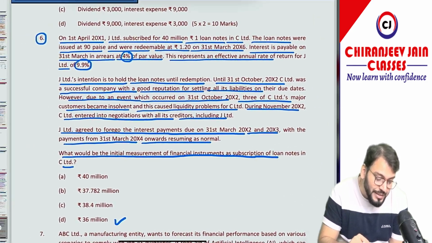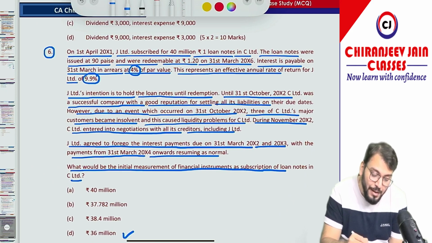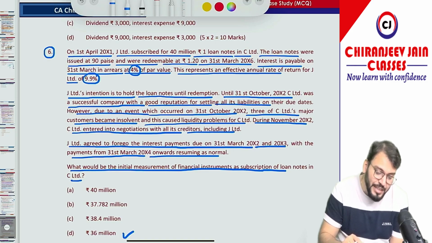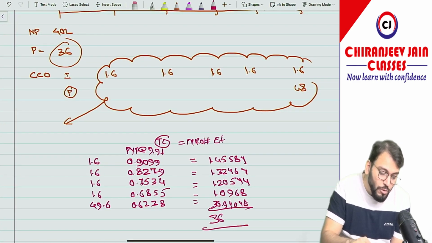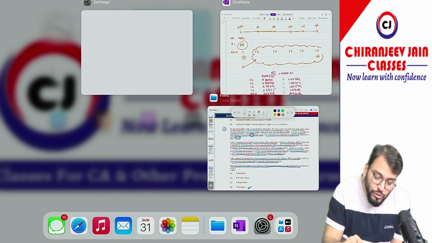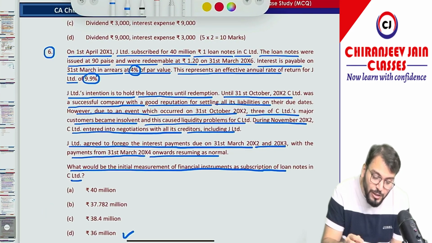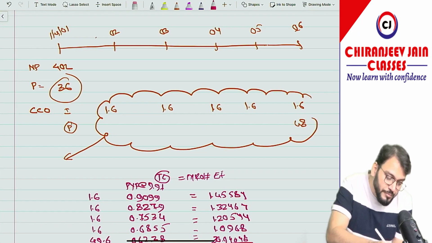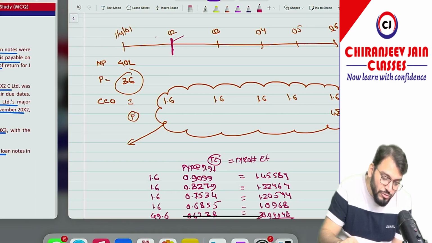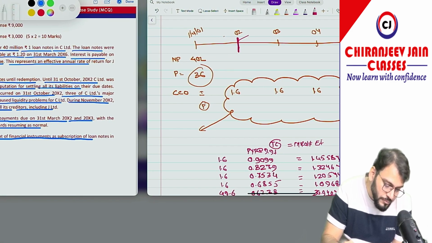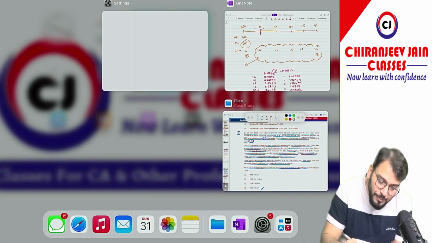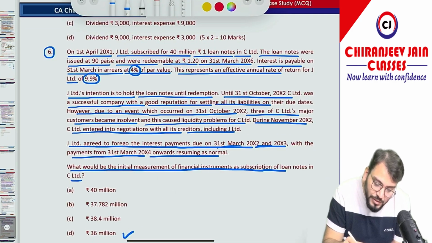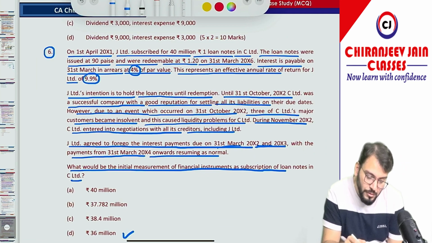So what they have said, they have waived, they have forgone 31st March 2002 and 31st March 2003 interest. Correct now? So when they have approached the liquidity, it was on 31st October 2002. Means after this, correct now? 31st March 2002 means they have waived what? 2 and 3. 31st October.